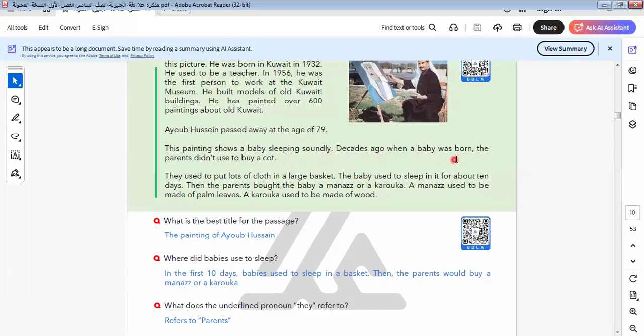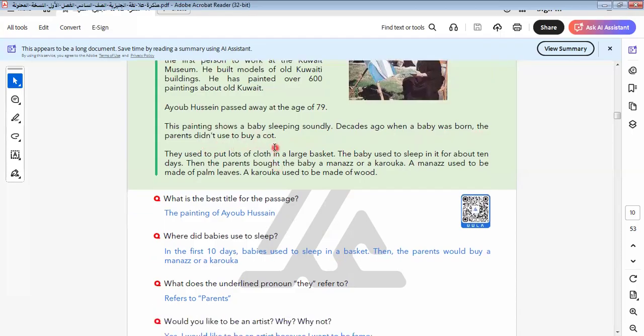Decades ago, when a baby was born, the parents didn't use to buy a cot. Here we talk about this baby, the picture that we see: in the past they would put the baby in a basket like this, not a cot. The cot is the bed of the baby. The cot is the small bed for the baby.